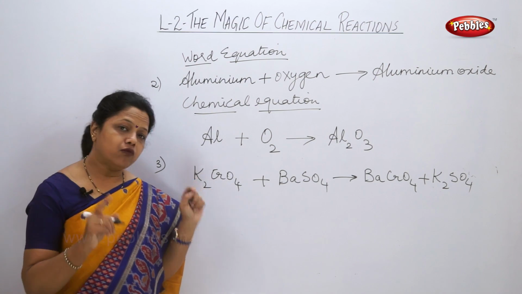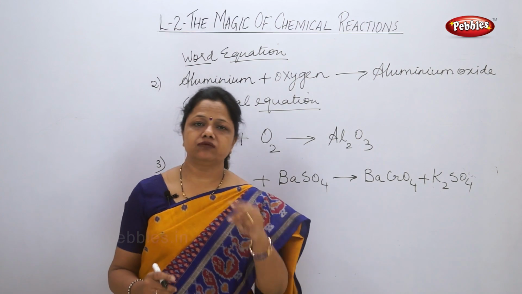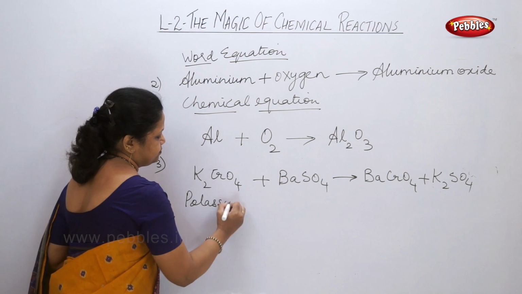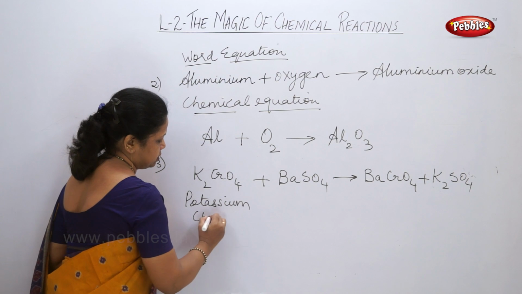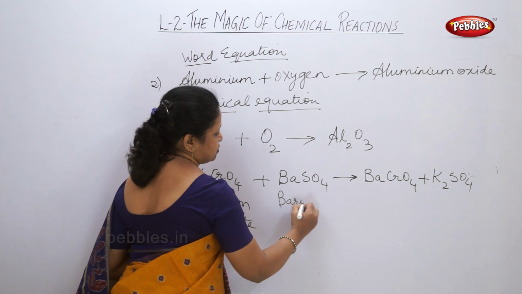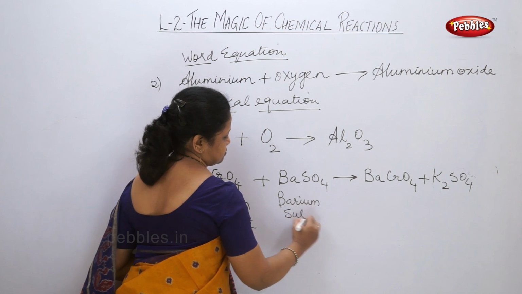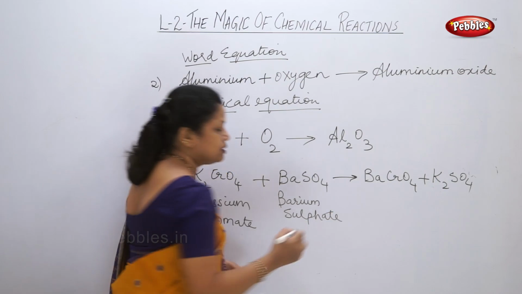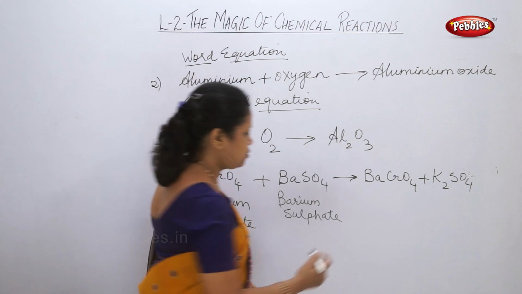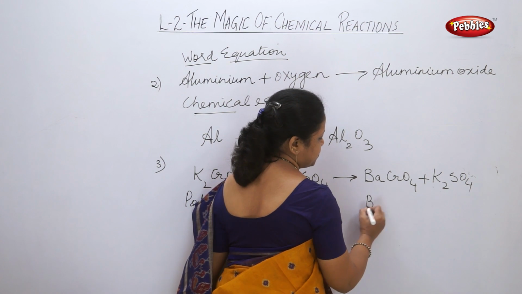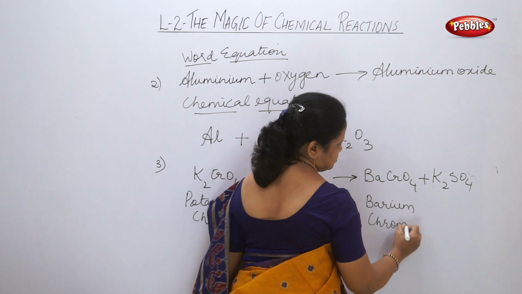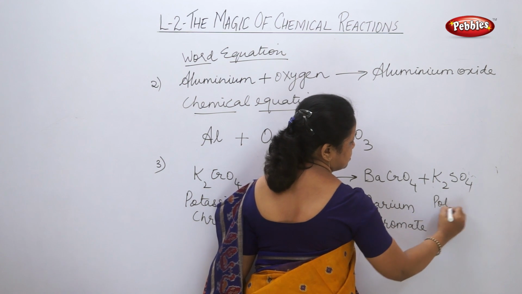What is asked? They have given us two names of the reactants. Potassium chromate, and this is barium sulfate. These are the names of the reactants which are already given to us. Now what is formed? This product is called barium chromate and potassium sulfate.